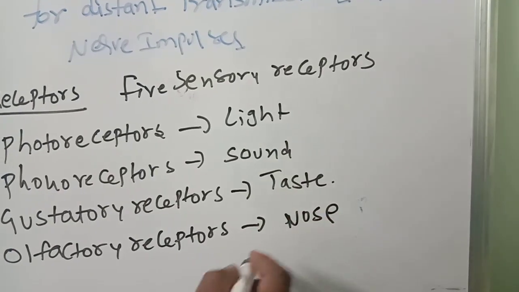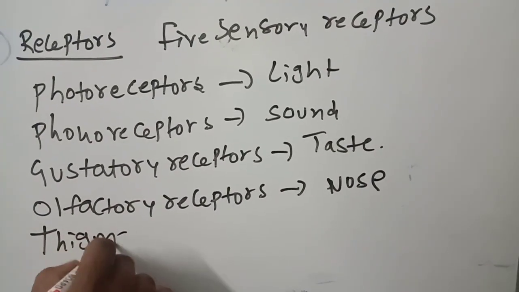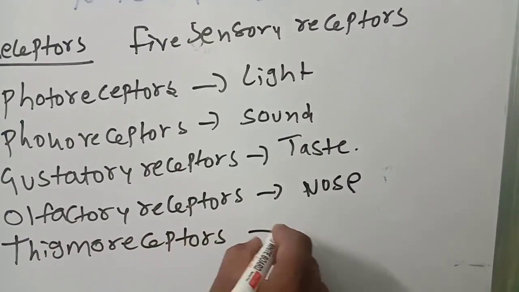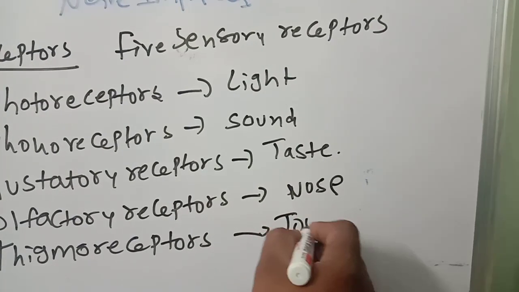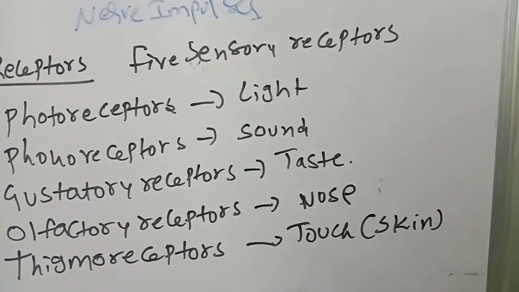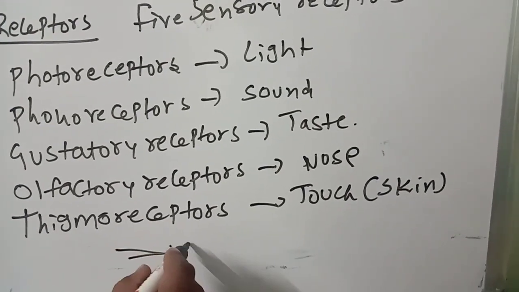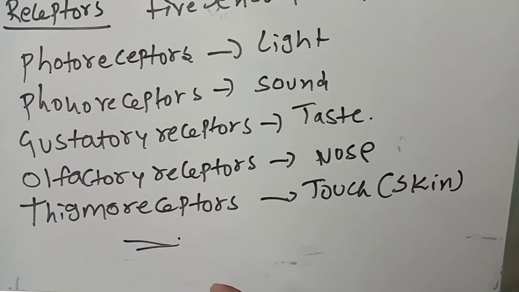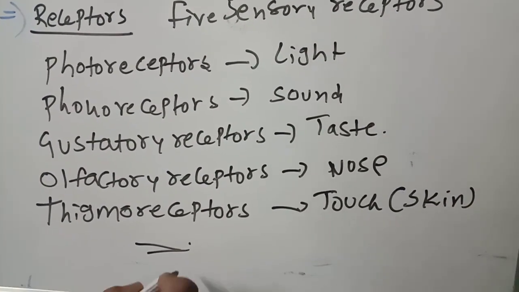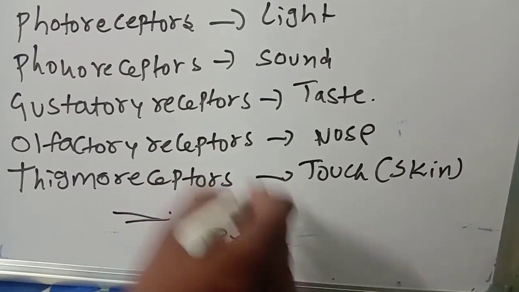Next, thigmoreceptors. These thigmoreceptors are there for the touch point of view. So you are feeling touch, no? Like that, these receptors are present. All these receptors receive the impulse and send the information to the brain.